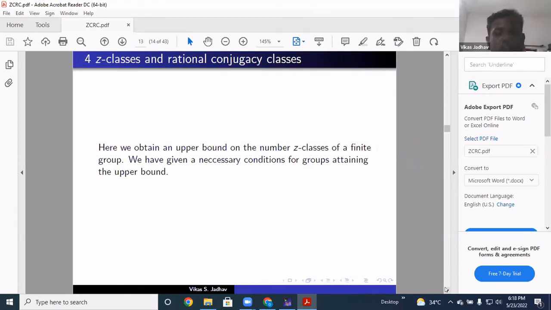Now we will see the relation between Z classes and rational conjugacy classes. So we try to give an upper bound on the number of Z classes. And we also give a necessary condition for a group attaining these upper bounds. And for the upper triangular groups, we find a necessary and sufficient condition, meaning what achieves the upper bound. And for groups of order less than or equal to p^5, we see which groups attain this upper bound. That is what we'll discuss ahead.